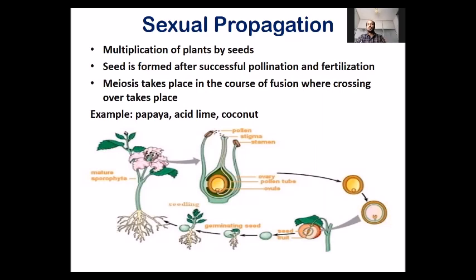During this process, meiosis cell division takes place, and in the duration of meiosis, crossing over takes place between male and female. Due to that crossing over, variation occurs in the next generation plant. So this crossing over is the reason for variation in the plants which we produce through seeds. Examples of sexual propagation are papaya, acid lime, and cocoa.